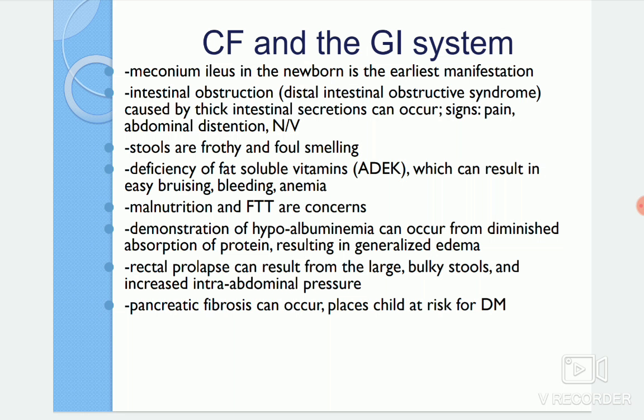Very importantly, the pancreatic pathways will be getting obstructed because of the mucus and thick secretions. Even the liver system will be affected. So if the patient already has diabetes, or even if not, the patient will be at risk of getting diabetes because of this pancreatic fibrosis problem. So this is what usually happens if the GI system gets affected with cystic fibrosis.